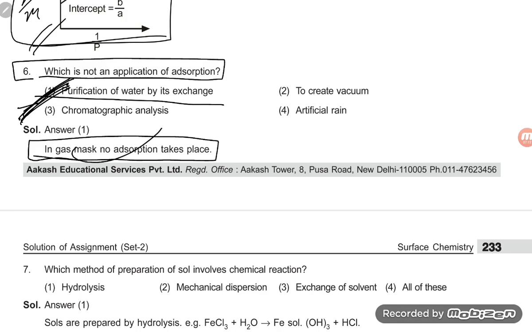This is wrong. Whatever they have given, student, Akash Institute, that is totally a wrong answer. Purification of water by ion exchange is the correct answer, since purification is not adsorption.